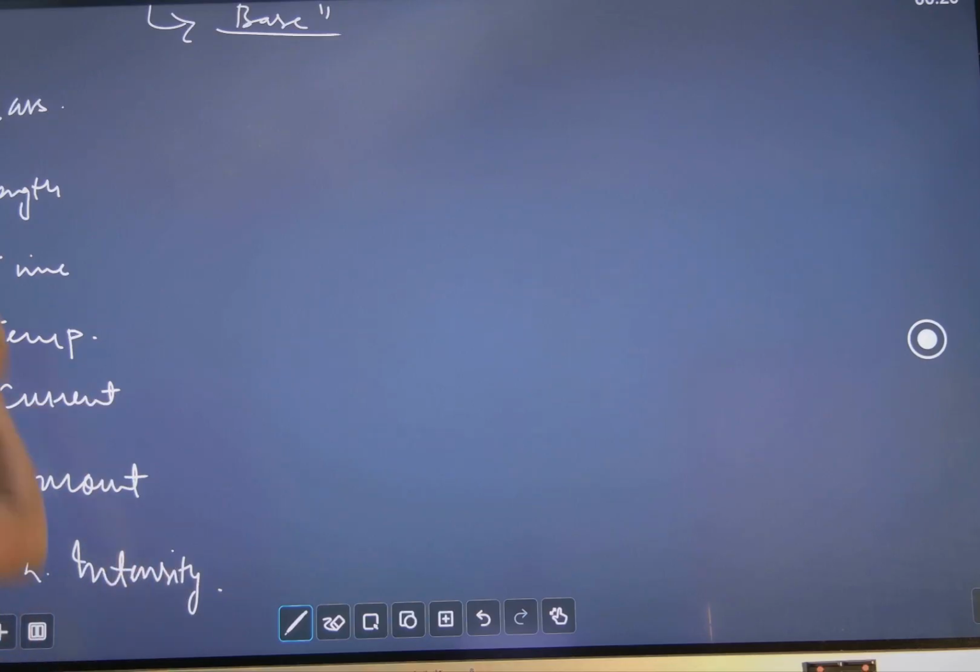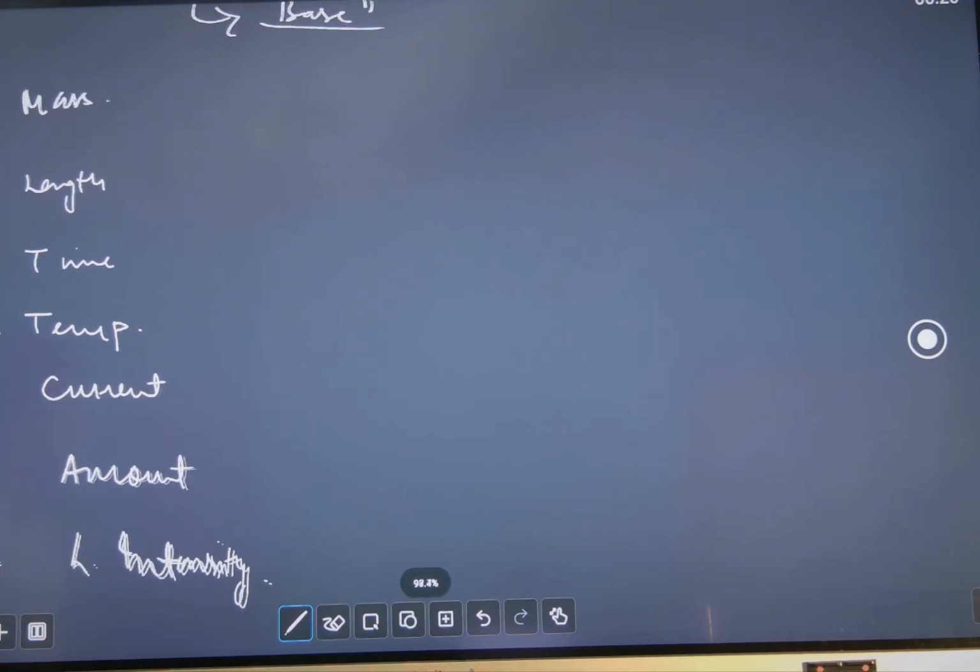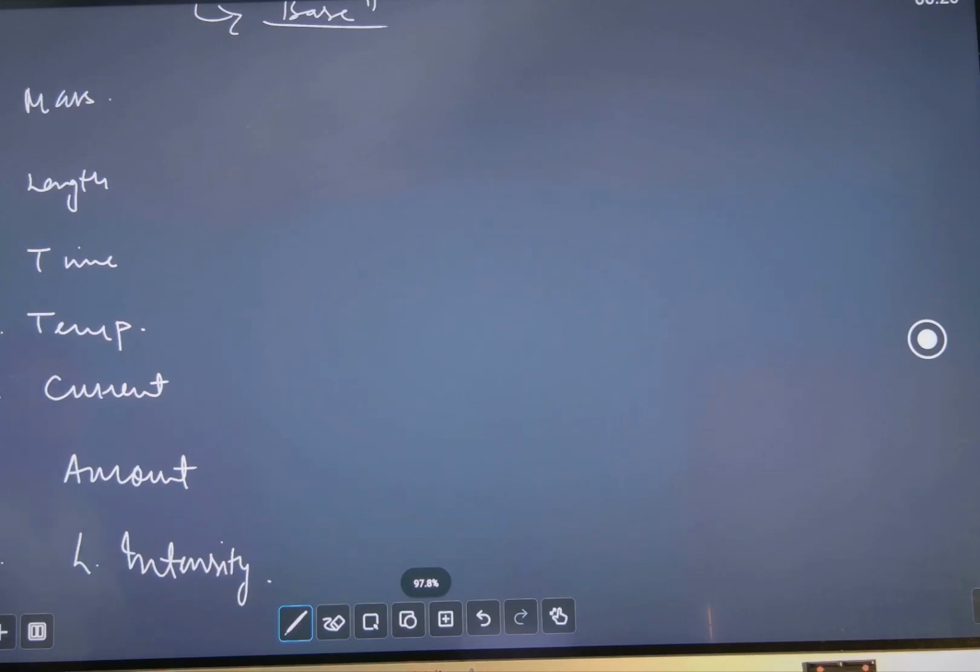These are the 7 fundamental quantities on which the whole concept of physics has been built. Okay, I think this side is a little clear.